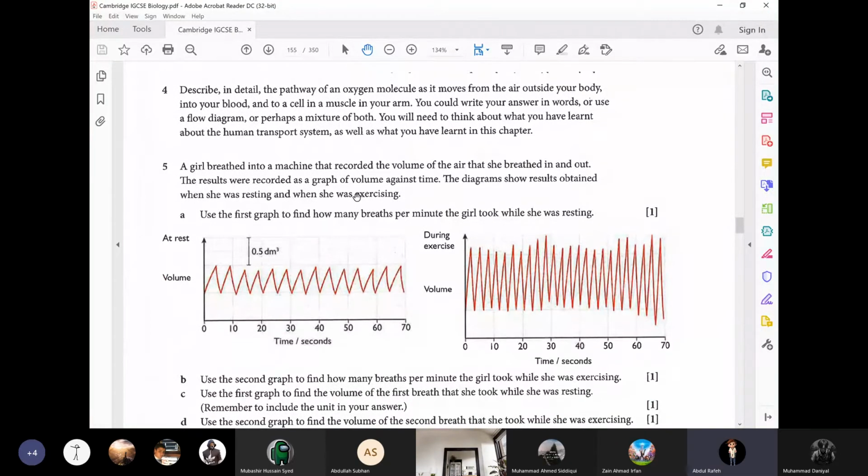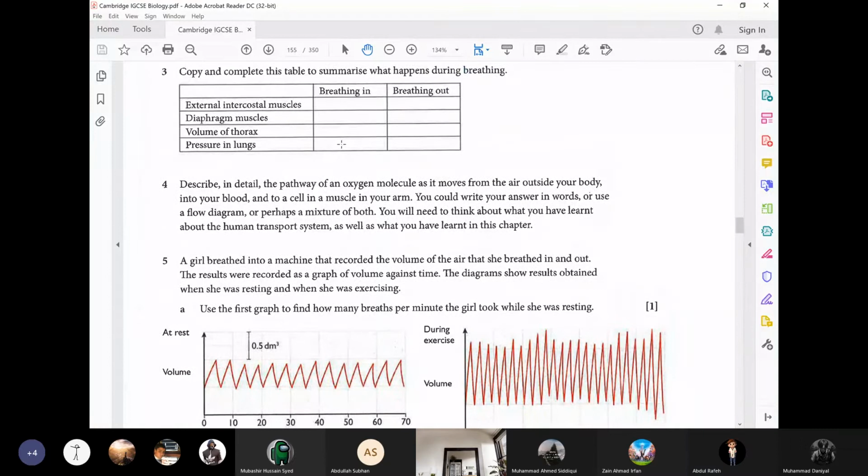Yes, because if you guys remember, we learned that while we are breathing in, at that time there is lower pressure. So air rushes in from higher pressure outside to the lower pressure inside, right?